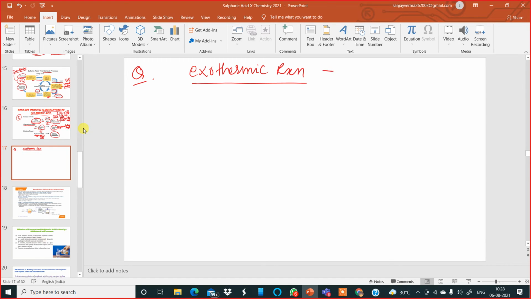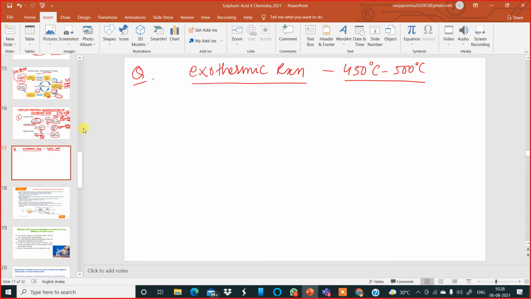Why? Because in the beginning only the temperature is maintained between 450 to 500 degrees Celsius. After that it is left. So the heat generated from the reaction controls the further progress of the reaction, and we obtain sulfur trioxide, which is sent to the next step.